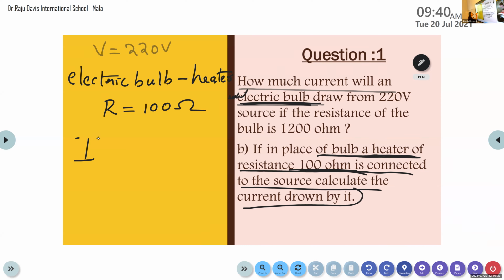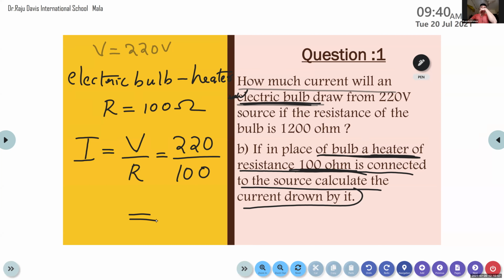Then what is the current that is flowing through this electric heater? Again, we can use the same equation. I is equal to V by R. Here the electric source is the same. The potential source is the same. So V is equal to 220 volt divided by resistance 100. You can easily calculate this. 2.2 ampere. Here the zeros cancel, so we get 2.2 ampere. I hope it is clear. I is equal to V by R, that is 220 divided by 100, 2.2 ampere.